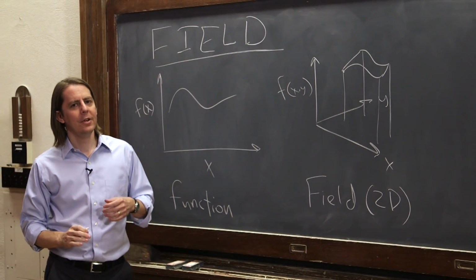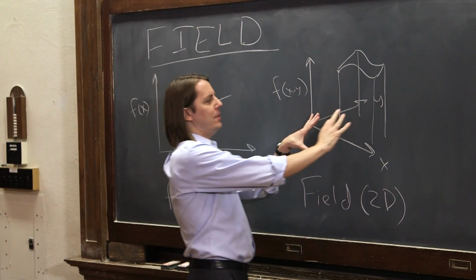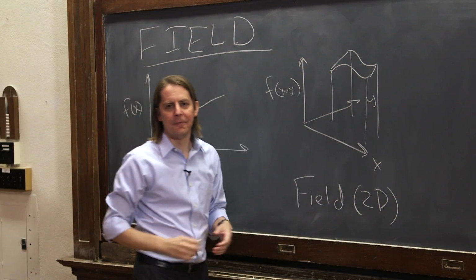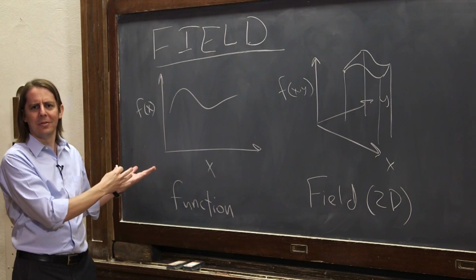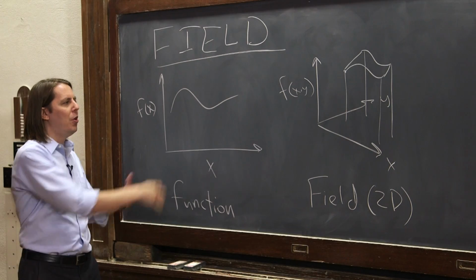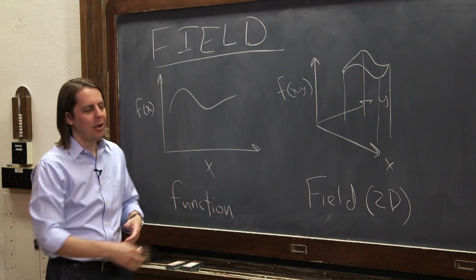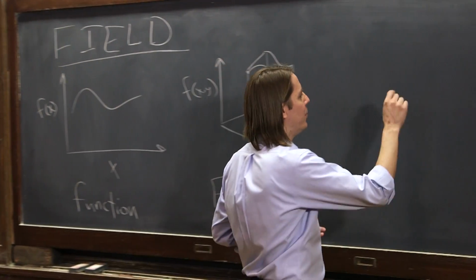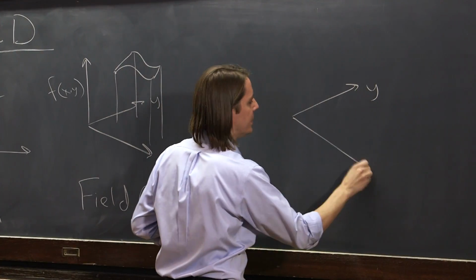So really a field is just a function in higher dimensions. You could think of it as we have a field of values here. We have a field of x, y values, and each one of them has an f. So really mathematically, field doesn't really mean anything beyond function. Just generally as we talk, we call things in 1D functions. We might call things in 2D fields. Although in physics, actually, we call everything everything. It doesn't really matter. And you might say, well, what about 3D? Could you have a 3D field? And the answer is yes, of course you can.